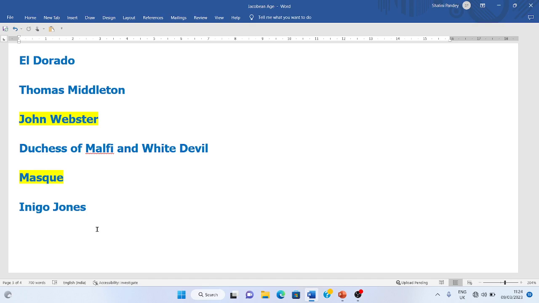Who was the founder of the masque? Inigo Jones. His name is very important in this regard, and it has been asked many times in exams. Apart from Inigo Jones, Ben Jonson also wrote many masques, and other writers were also writing masques.